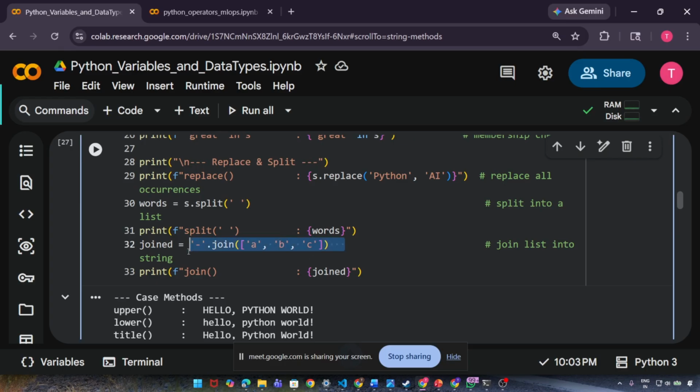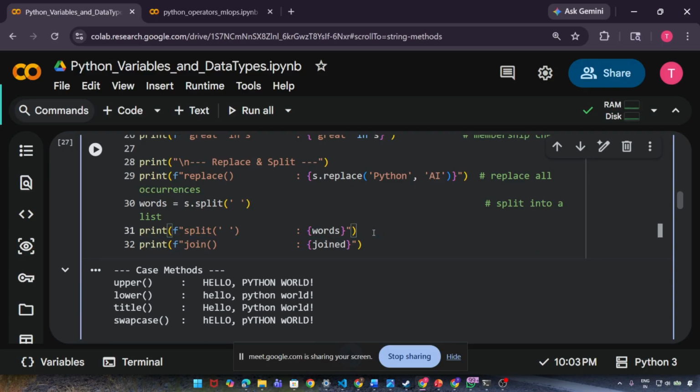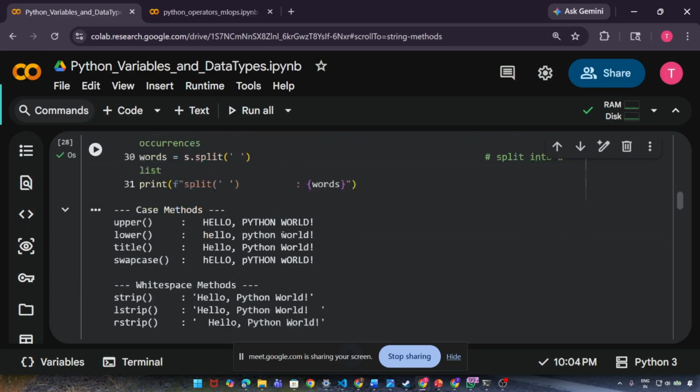If you want to join multiple strings, you can join like this. But join, I will not show you now. I will show you join when we talk about list. At that time we will talk about join. But I'm not talking about join now. Okay. Yeah. So this is the output.